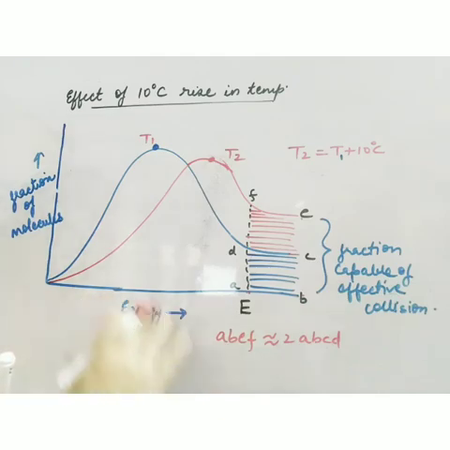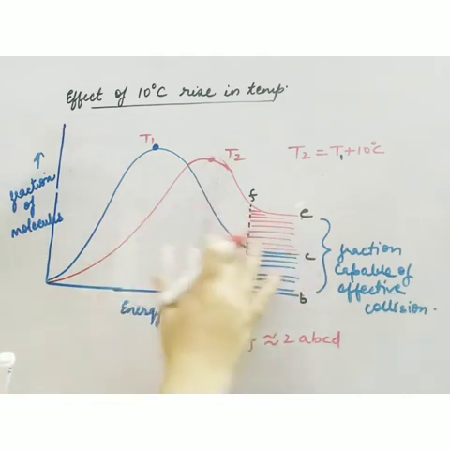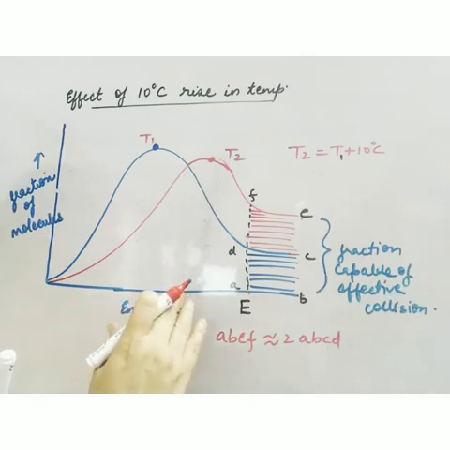This is practically done. This is graphically proven that if you increase the temperature by 10 degrees Celsius, the fraction of molecules showing effective collision is doubled. That's why the rate of reaction is doubled.